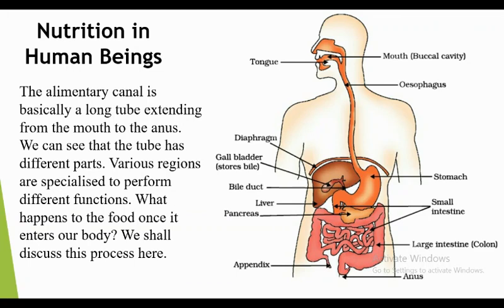The alimentary canal or digestive system starts from the mouth and ends at the anus. It is a tubular structure with many organs within the body. So what happens to the food once we eat it? That is what we are going to learn in this process. Have a look at the digestive system. We have a tongue in the mouth, teeth, and salivary glands. Then the food passes through the esophagus, also called the food pipe. Then it goes to the stomach.